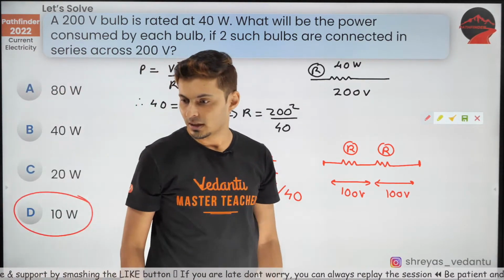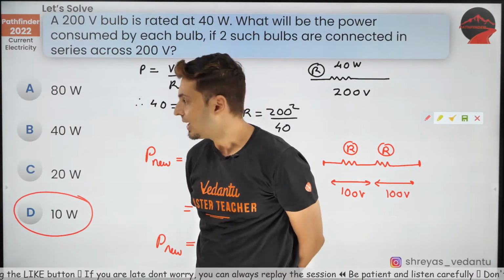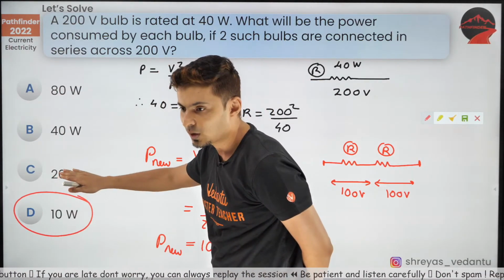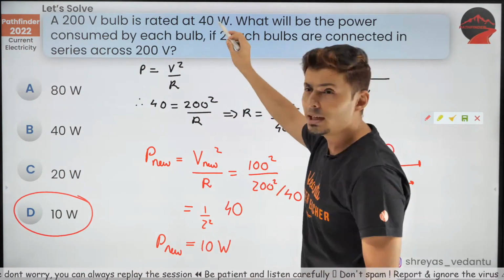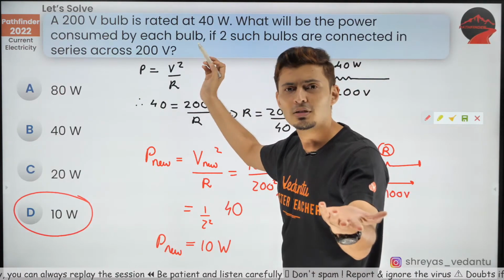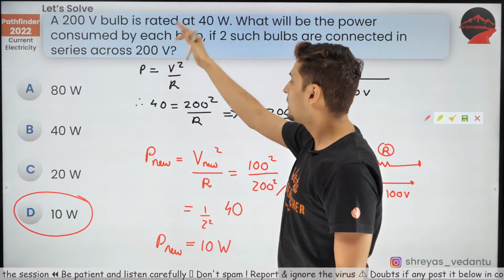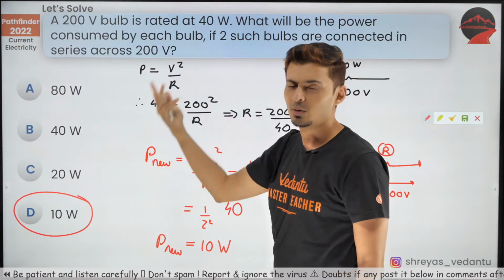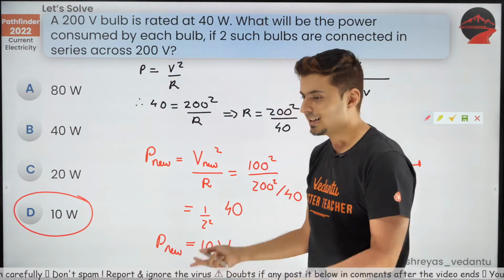I think a lot of you got it wrong, I guess, because a lot of you answered C. That's wrong. I know a lot of you thought this: oh, 40 watts, 200 volts, 2 bulbs in series, divided, sir. Come on, equal 40 divided into 2, 20, 20, sir. Obviously, 20, 20 is 40. Wrong, it's not like that.